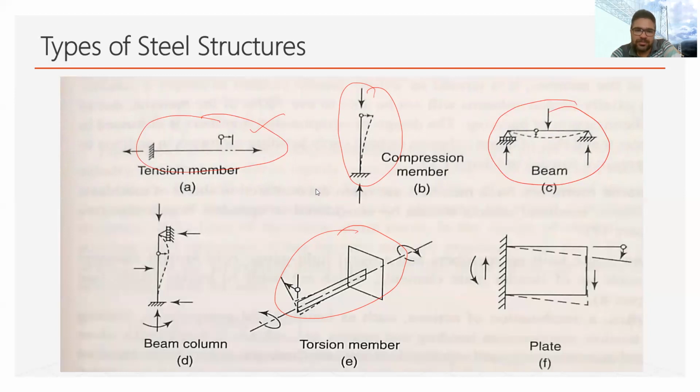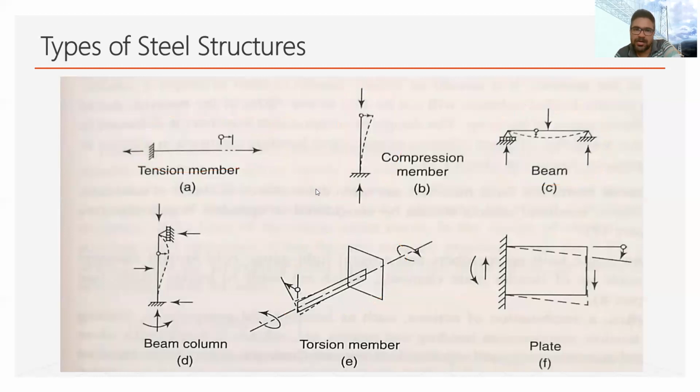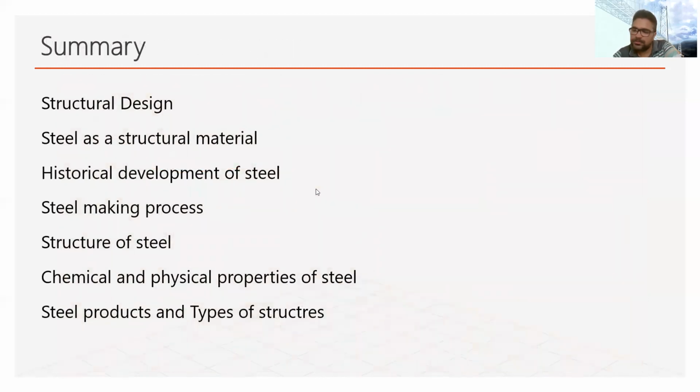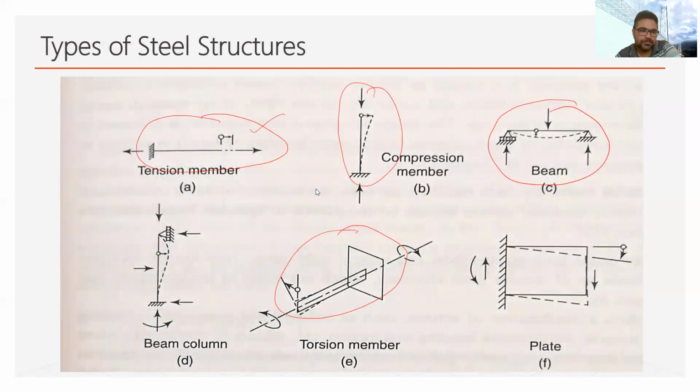Then the next member that we have is the plate. This plate is used for built-up sections. I sections are available in the market as hot rolled sections, but they have definite length and definite sections.